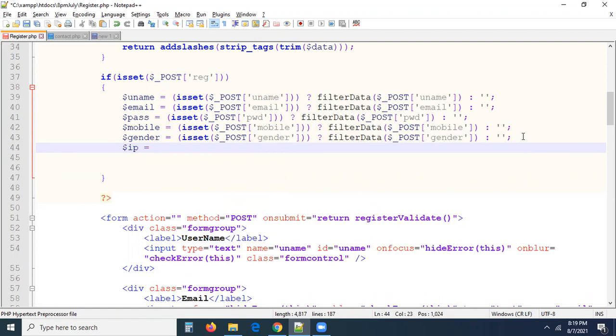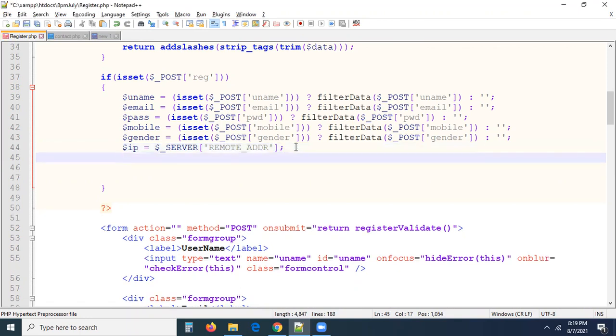Anybody? No one? There is a property I told you, right? $_SERVER['REMOTE_ADDR']. This is the property. By using this, we can get the remote address. And for this, we don't want to filter it directly. We can get the information.